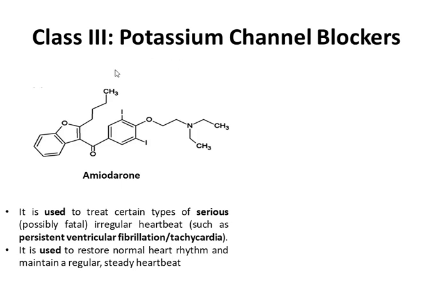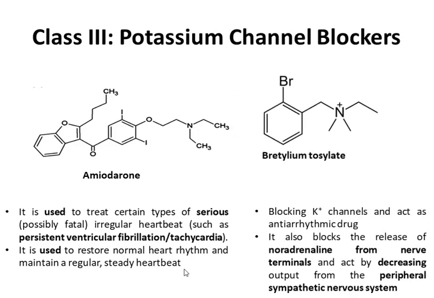Potassium channel blockers are assigned class 3, and in this class amiodarone drug is kept, and it is used to treat certain type of serious irregular heartbeat, possibly have fatal effect, such as persistent ventricular fibrillation, tachycardia. It is used to restore normal heart rhythm and maintain regular or steady heartbeat.